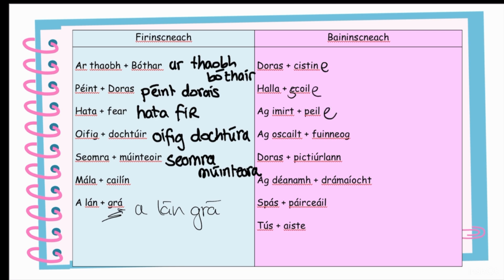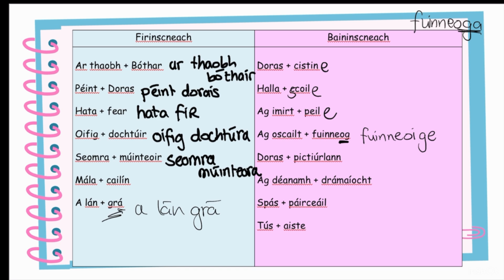Now, for opening a window, I can't just throw an E on the end here, right? Because it's an -óg, the last vowel is broad. So if I'm opening a window, I make oscailt fuinneoige. So I've got to change it to E-O-I-G-E. Now, if we hear it, it sounds right. So cistin, cistine, scoil, scoile, peil, peile, fuinneog, fuinneoige. Our instinct with fuinneog would be to just stick an A at the end. But if you think about that, what are fuinneoga with E-O-G-A at the end? That's the plural.